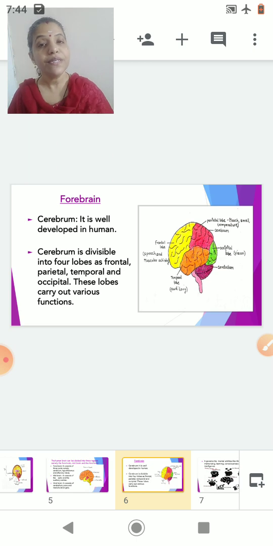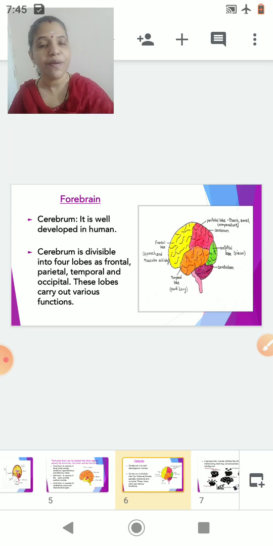Now cerebrum is well developed in the case of human beings. That is the main reason we say human beings are wise. He is the wisest animal. That is because the cerebrum is highly developed.